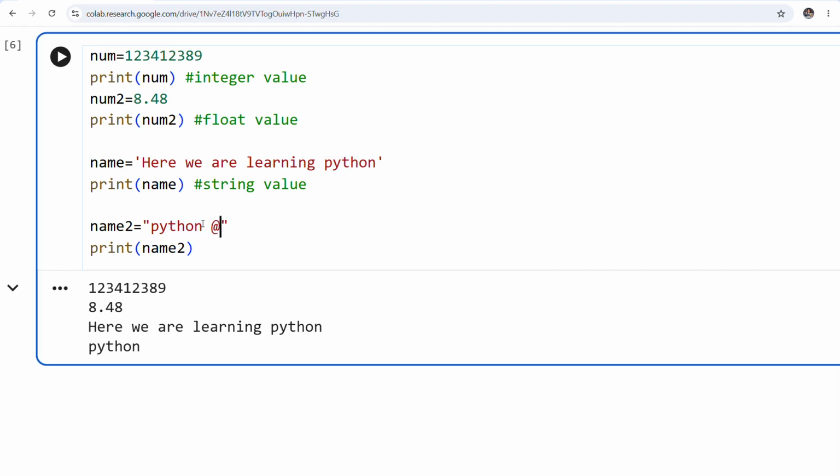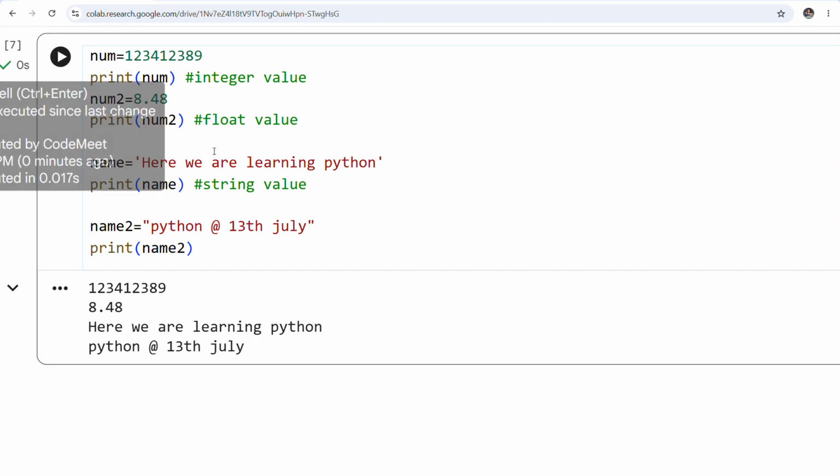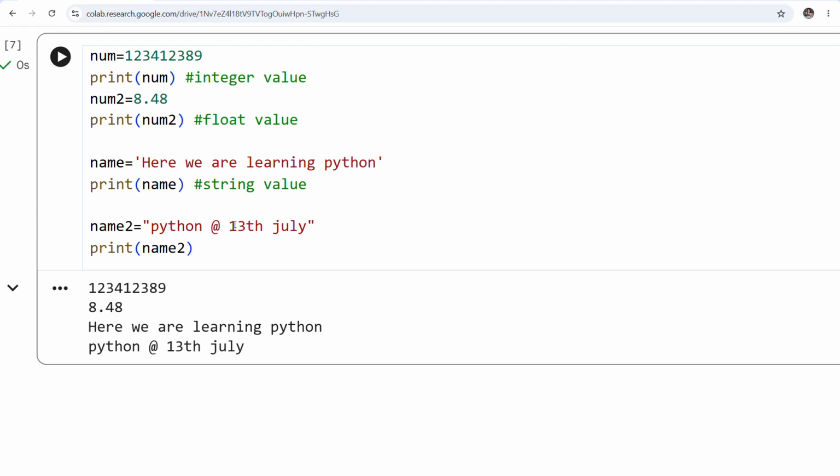So suppose I am writing here Python at the rate 13th July. Suppose this is what I wanted, like a number is also there, a special character is also there, and you can do that. So basically, this is what your string values are. You can use single quotes also, you can use double quotes. Clear? Now coming to telling you what the difference is.